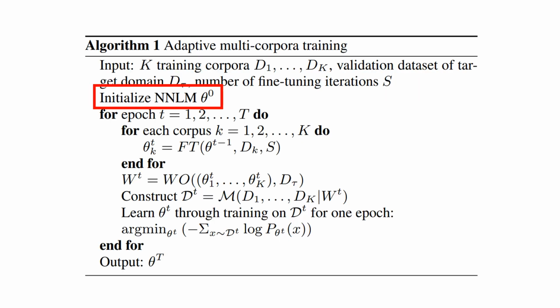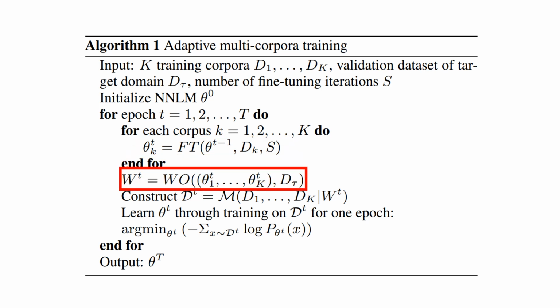And here is how they did it. We start off with initializing the language model parameters, and we create k copies of the model. Then we fine tune each model with each different corpus for some number of iterations.